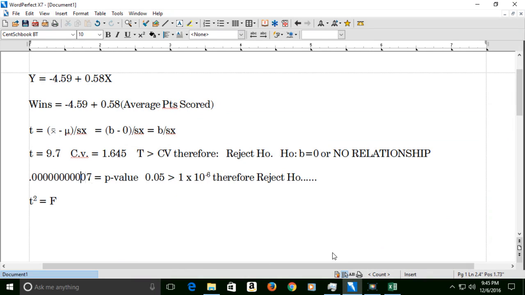That number right there is the probability that there's no relationship between how many points you score and how many games you win. That means there's a 99.999999993% chance that there's a relationship between how many points you score and how many games you win. Okay?